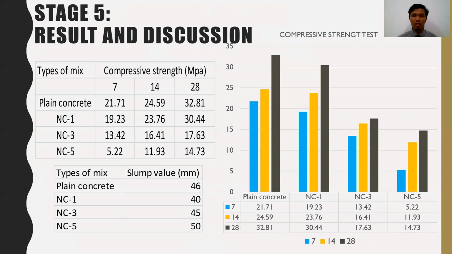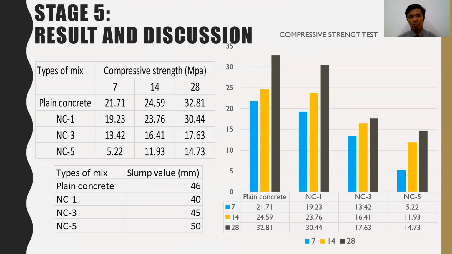Based on the compressive strength test, we can see that the plain concrete, which is the control, at 28 days achieved the target, 32.81 MPa, more than the 30 MPa target. The next is the concrete with 1% pomade replacement, which also achieved the target, 30.44 MPa at 28 days.